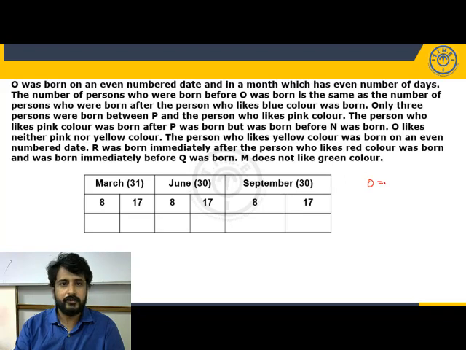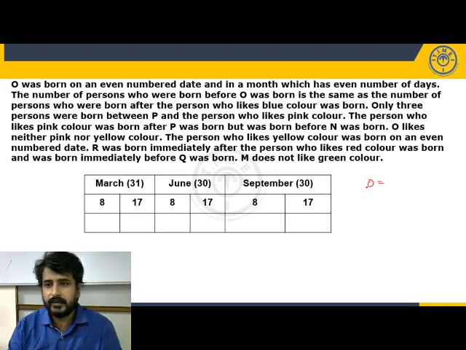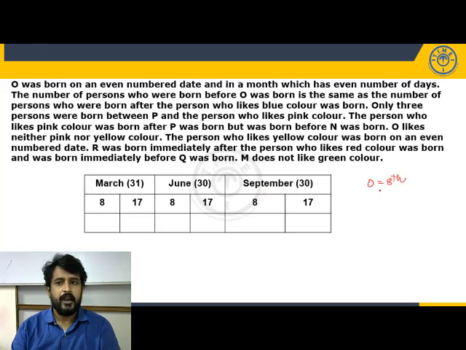O was born on an even number date, which among 8 and 17 is the 8th, and in a month which has an even number of days. 31 is odd and 30 is even. So it could be June or September.